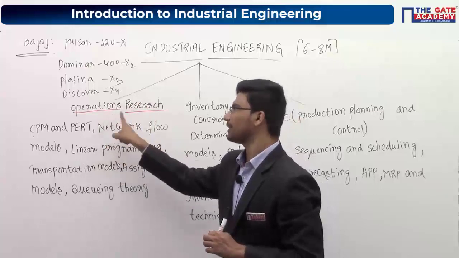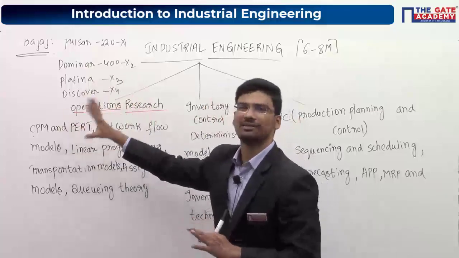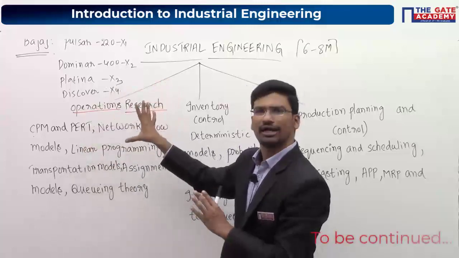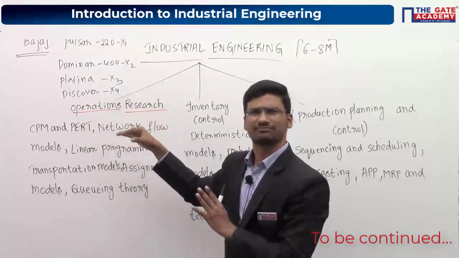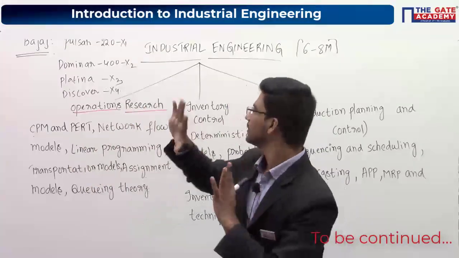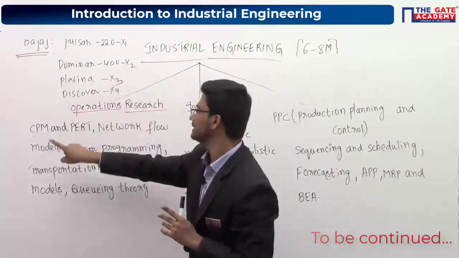So we will be starting with operations research, first chapter, CPM and PERT. You can keep the heading CPM and PERT. Any doubt in this till now, whatever we have discussed? Is there any doubt? If you want to ask any questions, you can ask. Or if you are done, please keep the heading chapter 1, CPM and PERT.